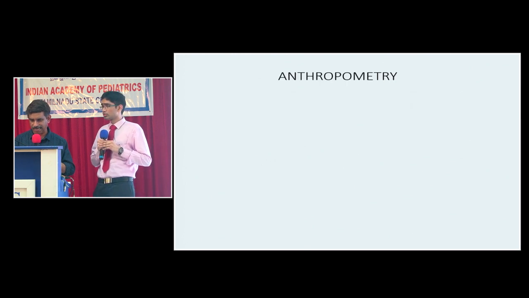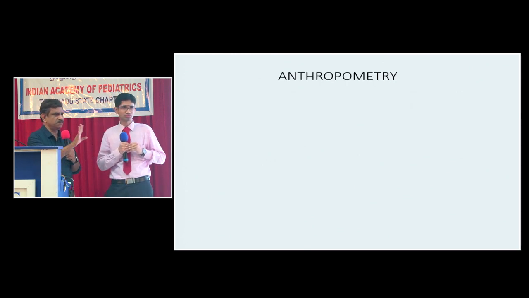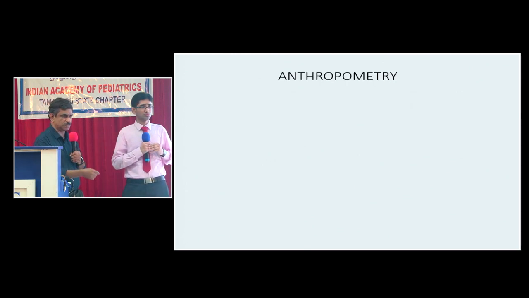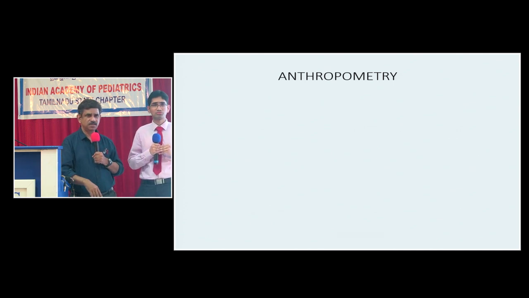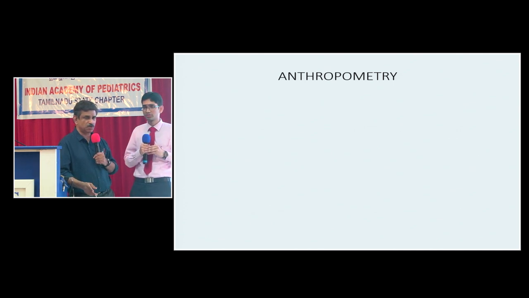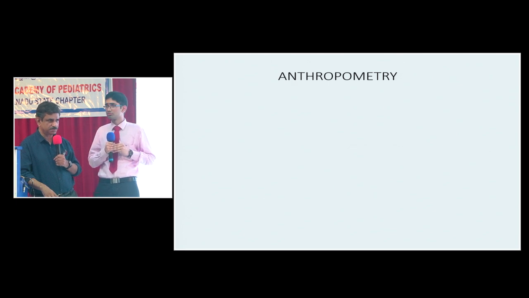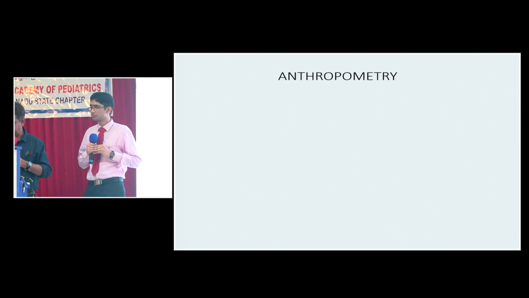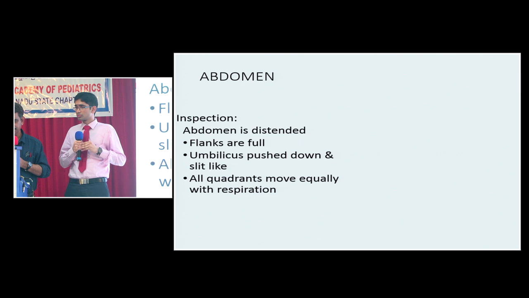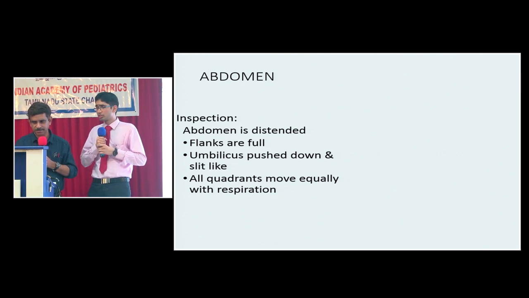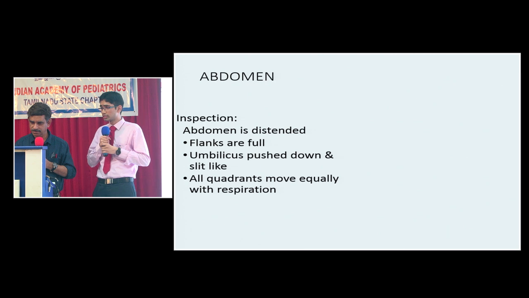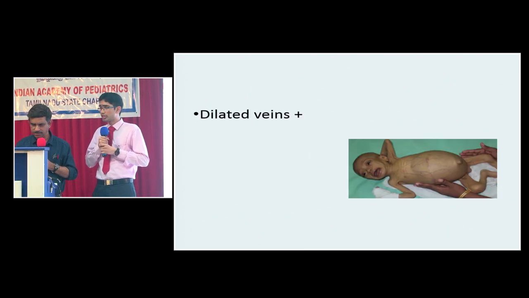Nothing much. On anthropometry, one of the striking features of this child, I just saw this child, he's very short. He's 8 years, but his height is only 100 centimeters. So what is the cause of such marked stunting of growth? His height is just 100 centimeters. Okay. Abdomen inspection. Abdomen is distended, flanks are full, umbilicus is pushed down and slit-like. All quadrants move equally with respiration. Dilated veins are present over the abdomen.